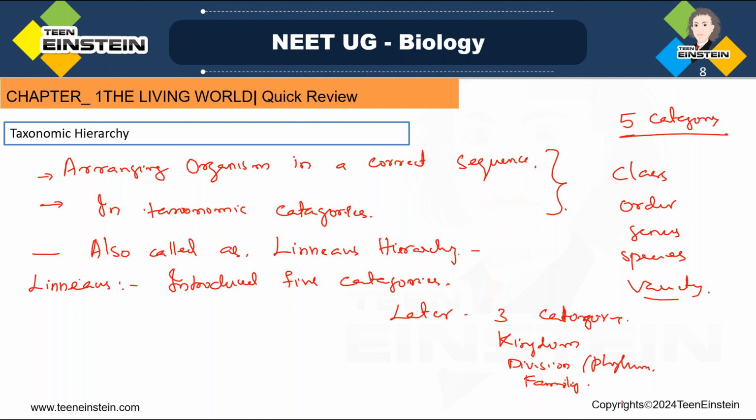These were added, and this variety got discarded. So first, these were the 5 categories: class, order, genus, species, variety. Later, variety got discarded and 3 other categories got added: kingdom, phylum, and family.